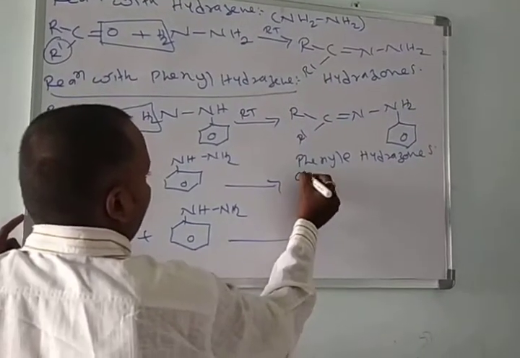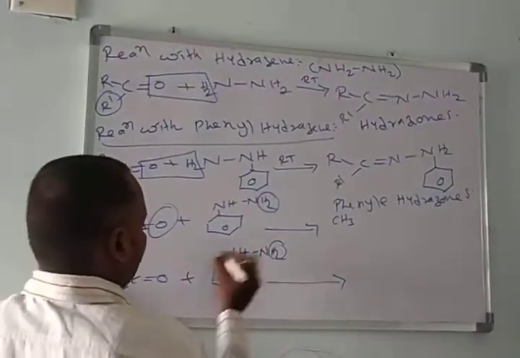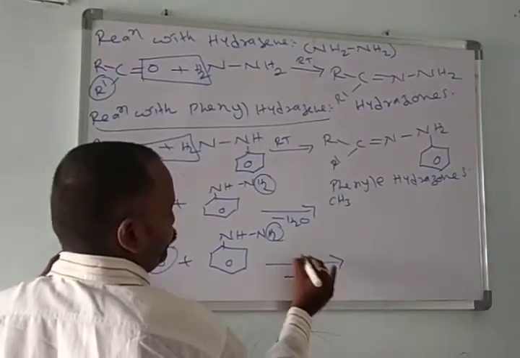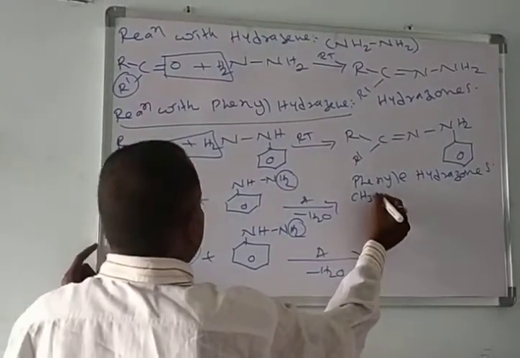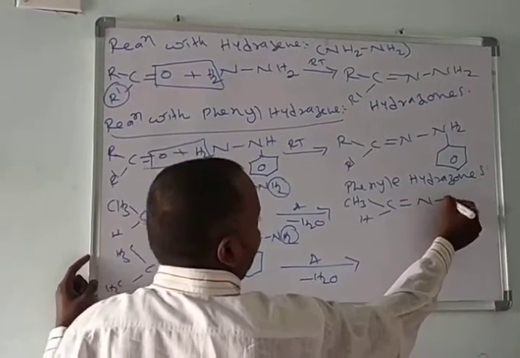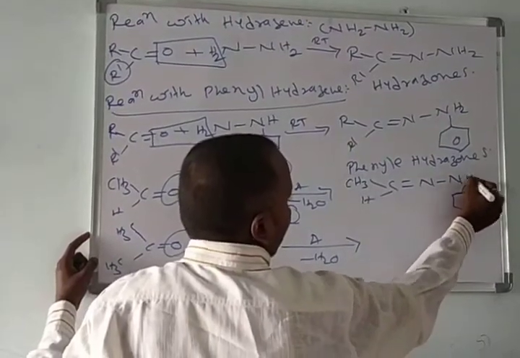Then we lose a water molecule, and we get CH3, CH, double bond, N, NH, phenyl.